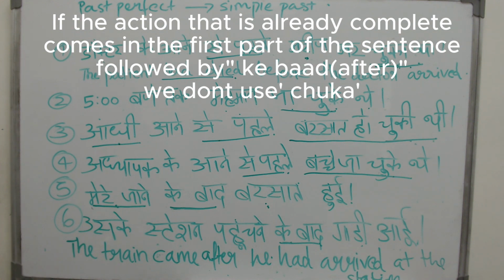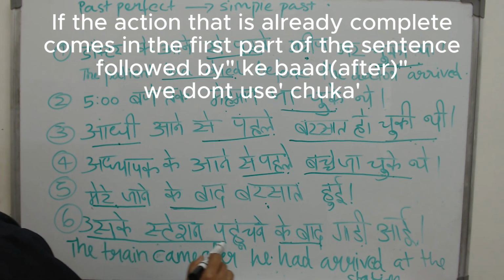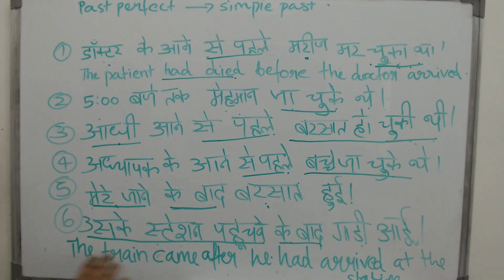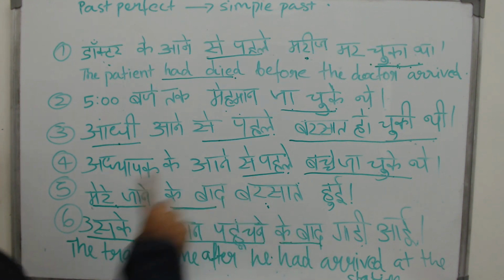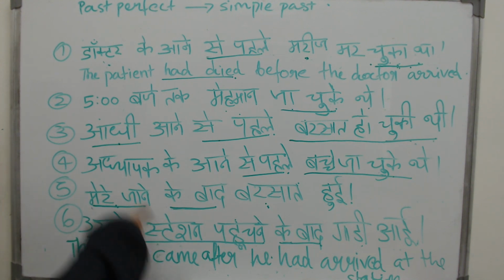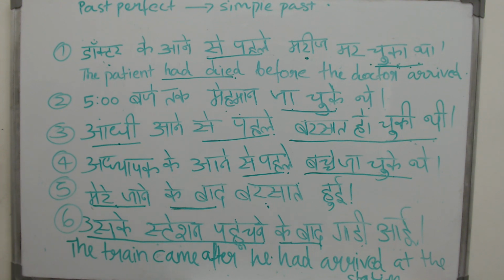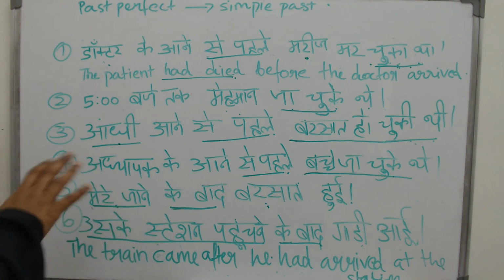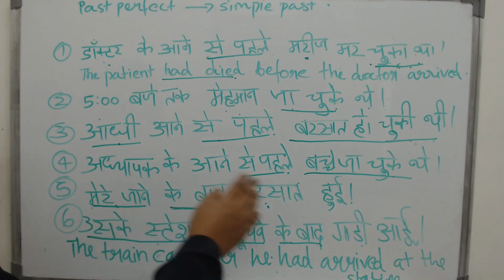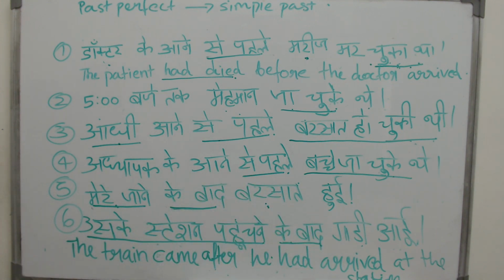Here, what is the first thing that happened? उसके station पहुंचने के बाद. After he reached the station, it was only after that the train came. The train came after he had arrived at the station. So what is happening first? Him reaching the station, me leaving the house. That is the first thing that happens. So in that case, even without the chuka form, you can write it like this. मेरे जाने के बाद बरसात हुई, उसके स्टेशन पहुंचने के बाद गाड़ी आई.